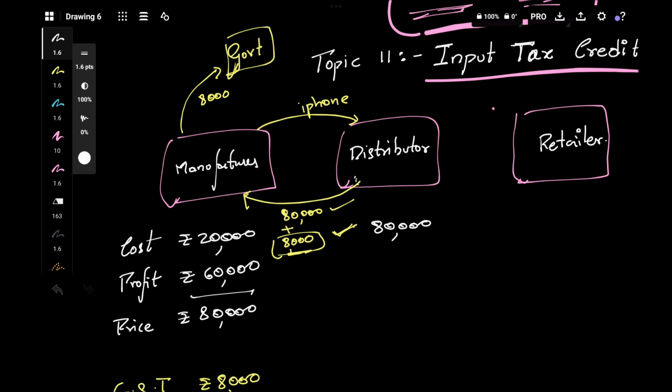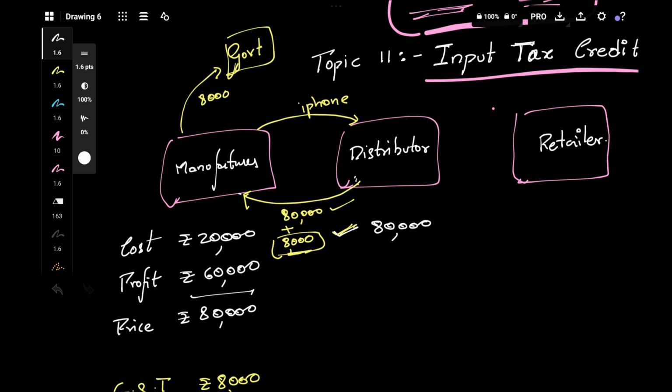Okay, now what has happened earlier: the manufacturer has sold some iPhone to the distributor, and the distributor has paid some amount, 80,000, that is the price, and 8,000, that is the tax. So the government knows who is paying the tax. Here the distributor is the person paying the tax. So what the government will say is, distributor, don't worry, you are paying tax to me and this is indirect tax, you can anyway pass it to another person, you can pass it to the retailer. So how will you pass it? Now you pay 8,000 to me from your pocket.